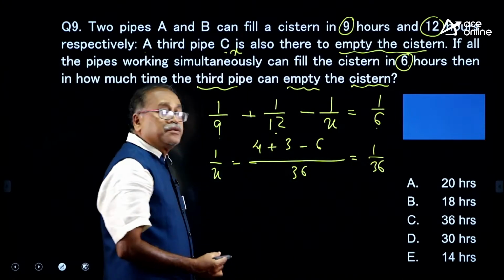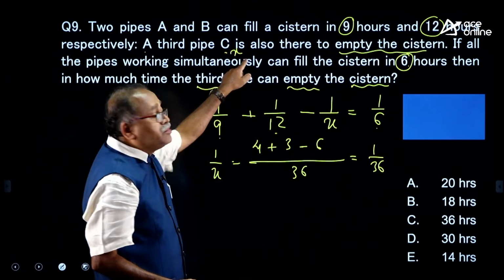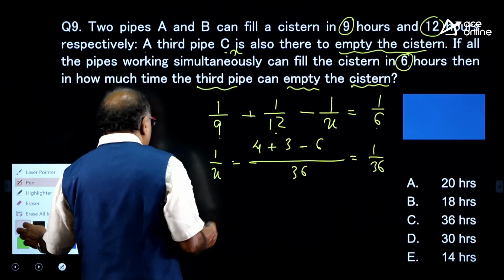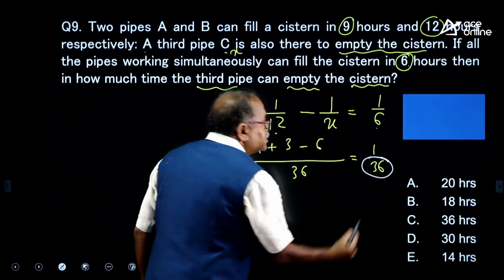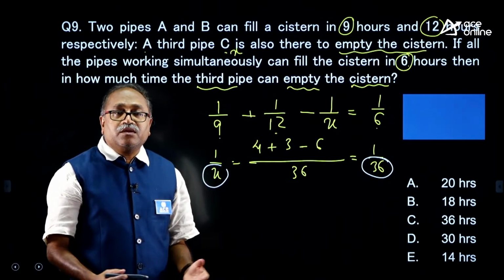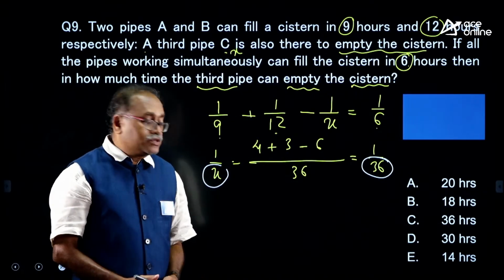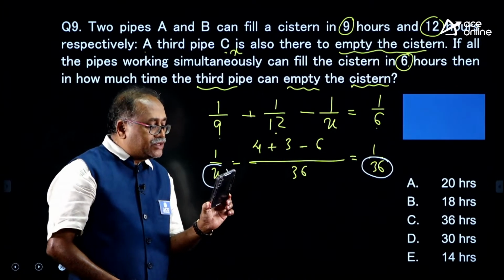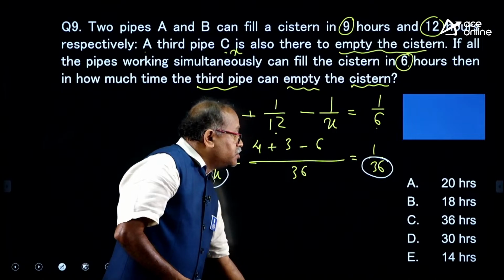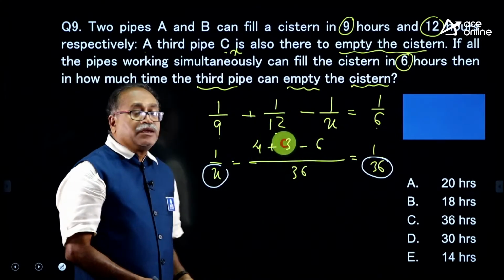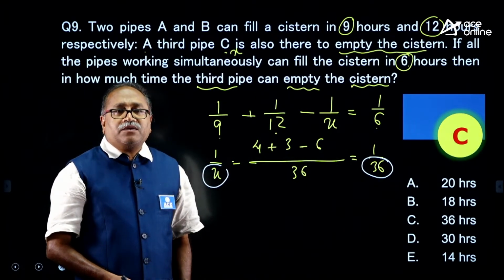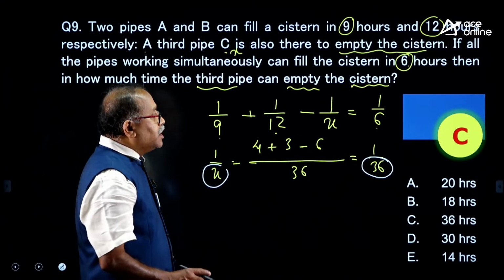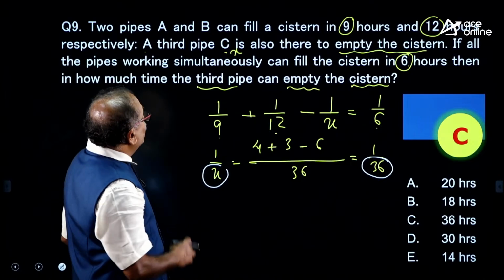1 by 36, right. So, C can empty the whole tank in x hours. What is the value of x? The value of x is clearly visible over here, that is 36. The whole tank can be emptied by C in 36 hours. Oh, so nice, my dear friends. You rightly answered the question, and this is option C. Okay. I will say this is a very normal and frequently asked question at the prelim level. I will be moving on to the next question, and it is here.